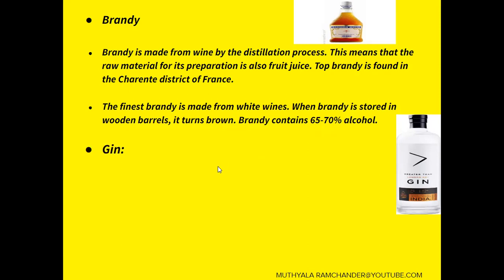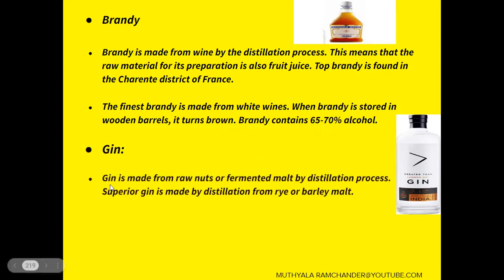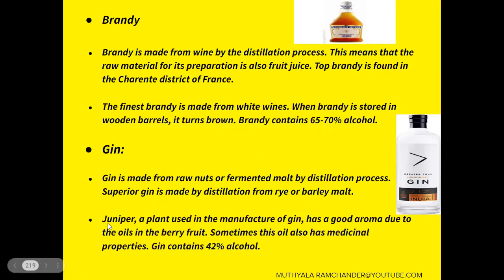And the next alcohol is gin. Gin is made from raw nuts or fermented malt by the distillation process. The superior gin is made by distillation from rye or barley malt. Juniper is a plant name. The plant is used in the manufacture of gin. It has a good aroma due to the oils in the juniper fruit. Sometimes these oils also have medicinal properties. Gin contains 42% alcohol.